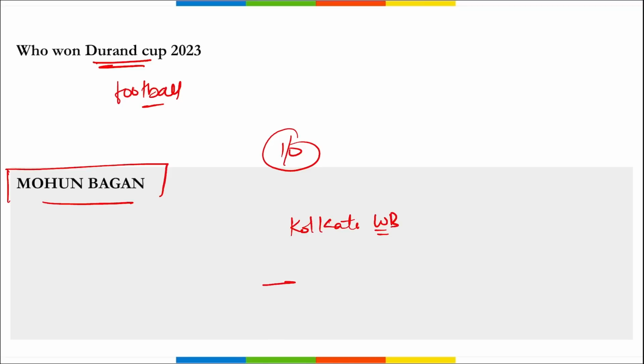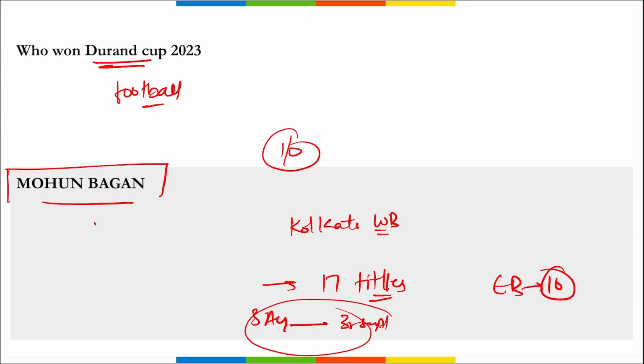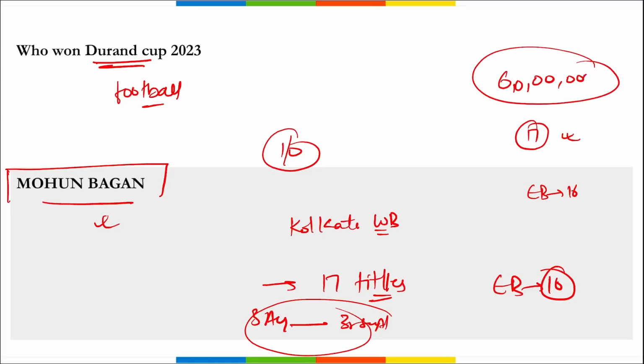And Mohun Bagan became the team to win 17 titles in the Durand Cup, surpassing East Bengal's 16 title wins. This Durand Cup was held from 3rd of August till 3rd of September, and recently Mohun Bagan Supergiant defeated East Bengal in the finals to win this Durand Cup. And now they are also the team with the maximum number of titles, and East Bengal is with 16 wins. Here the prize money was 60 lakh rupees, right?